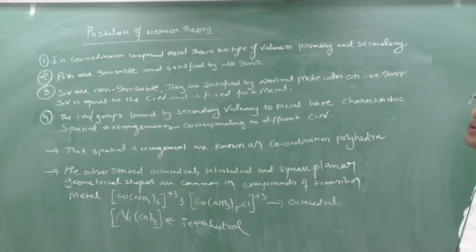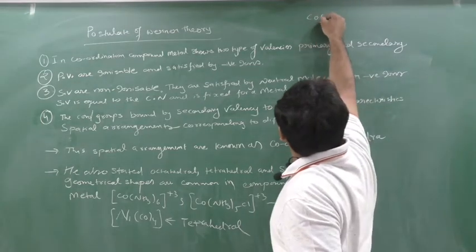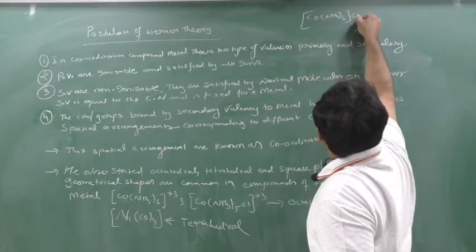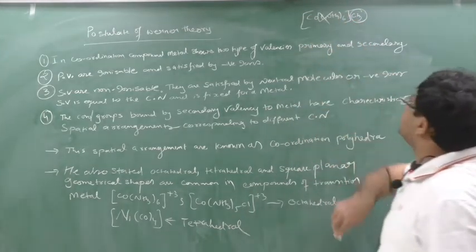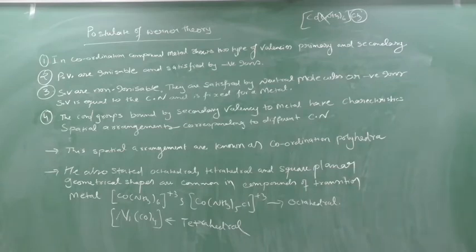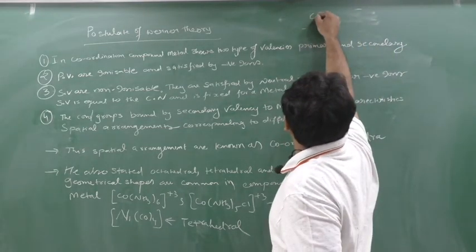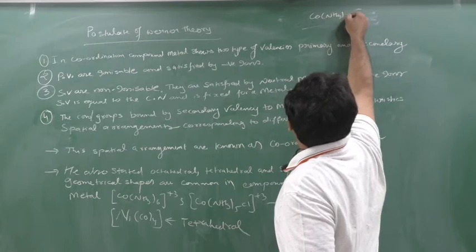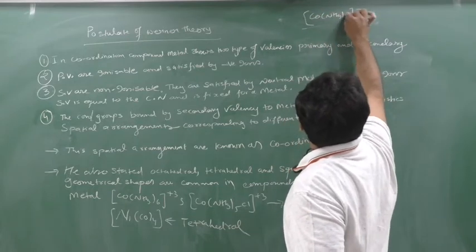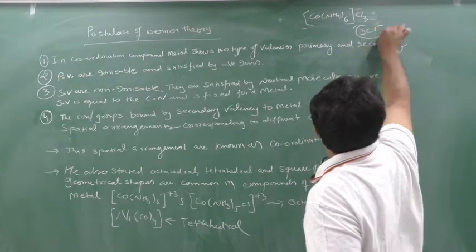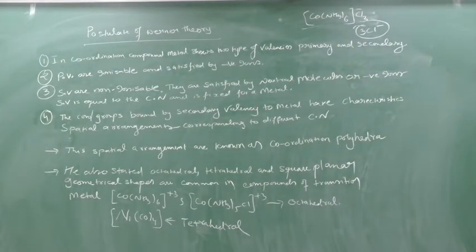Primary valency are those which can be ionized, separated. Yes or no? Just now only I told you. Suppose if I have Co(NH3)6 Cl3. So this can be separated, this cannot be separated. So primary valency are ionizable and which are satisfied by negative ion. So what do you mean by negative ion? So this is simple, no? See, suppose if I have this Co(NH3)6 and here Cl3. So when I split this, I'll get here Cl minus. But how many Cl minus? 3 Cl minus. So in this way satisfied by negative ion.